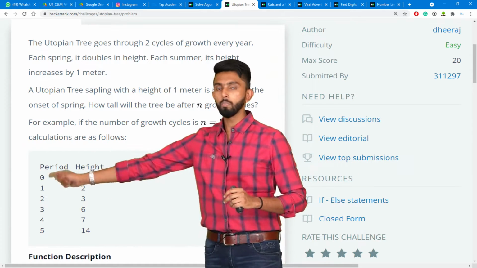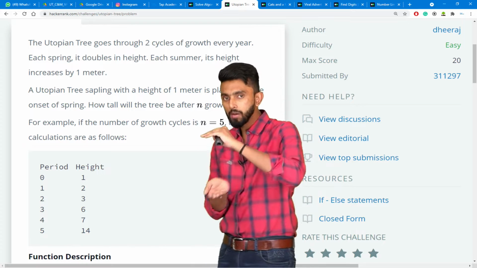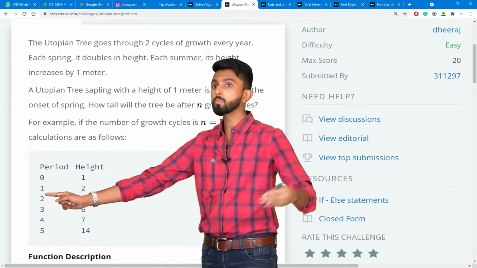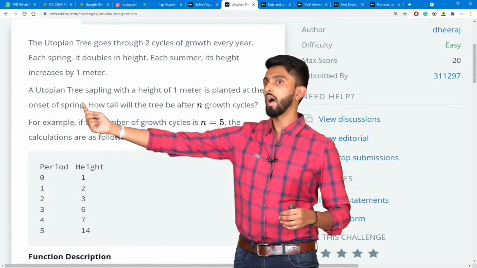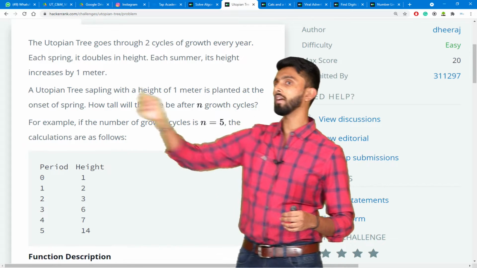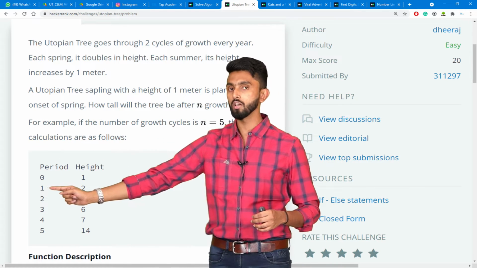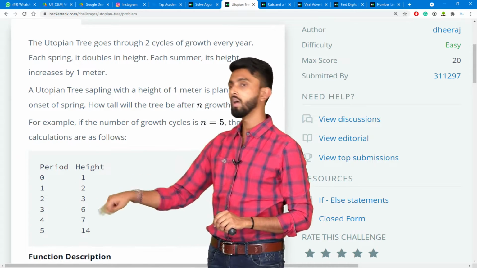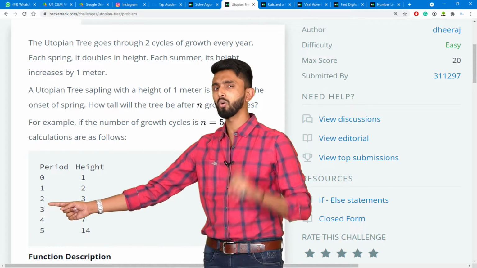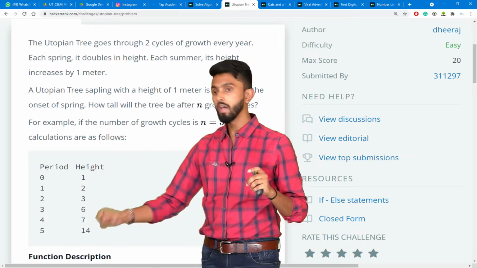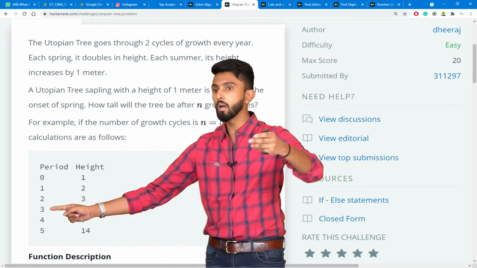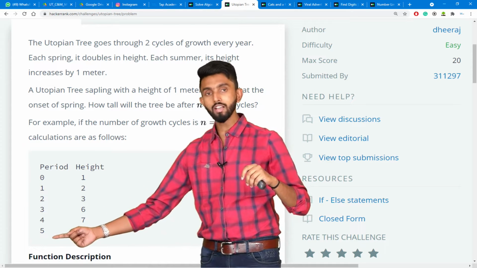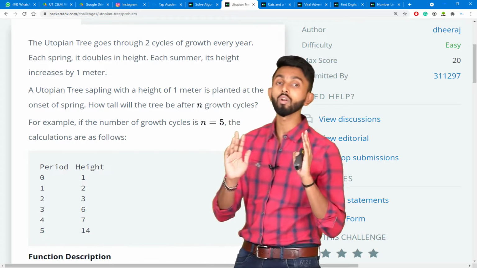For example, if the number of growth cycles is 5, the calculation is as follows. Period 0 means initially the tree is a sapling of 1 meter. The first growth cycle is spring, because the sapling is planted at the onset of spring. Every spring its height doubles, so from 1 it becomes 2. The next cycle is summer, where it only grows by 1 meter, so from 2 it becomes 3. Next is spring, it doubles, so it becomes 6. Next is summer, so it increases by 1 meter. Next is spring, so it doubles and becomes 14 meters.